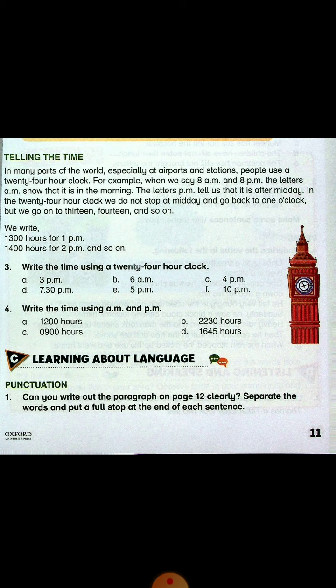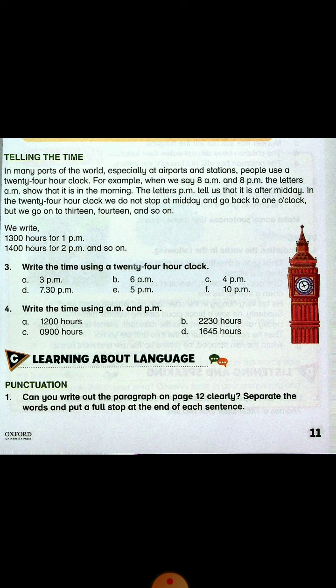Now I will explain where the 24-hour clock is used. In many parts of the world, especially at airports and stations, people use a 24-hour clock. For example, when we say 8 a.m. and 8 p.m., the letters a.m. show that it is the morning. The letters p.m. tell us that it is after midday. In the 24-hour clock, we do not stop at midday and go back to 1 o'clock. But we go on to 13, 14 and so on. We write 1300 hours for 1 p.m. and 1400 hours for 2 p.m. and so on.